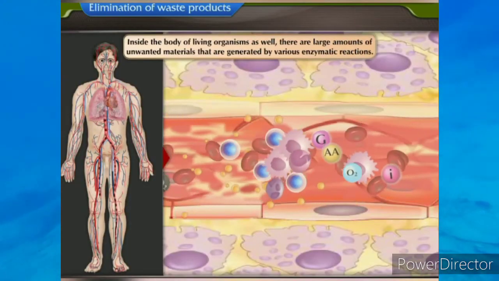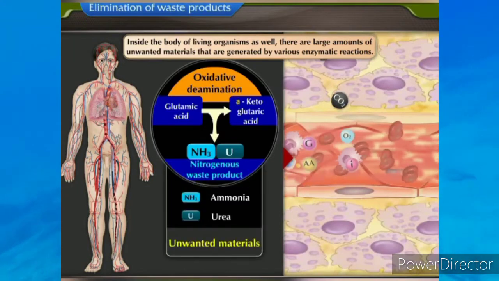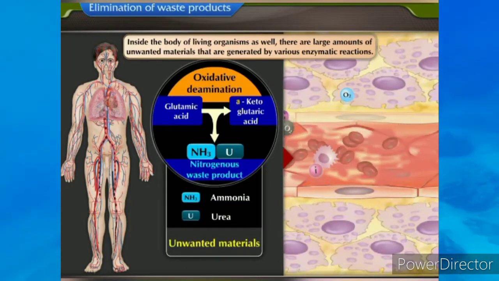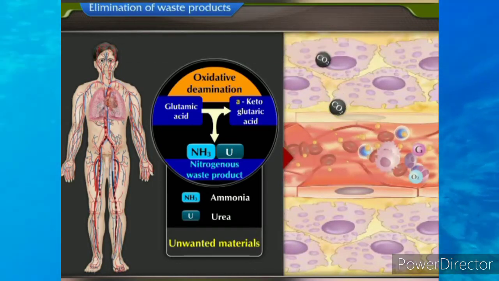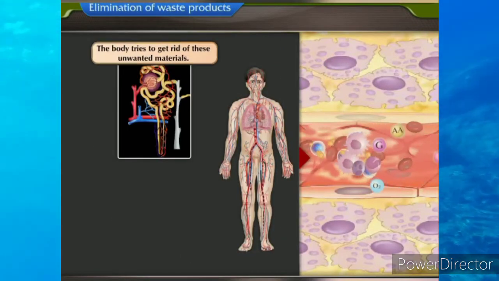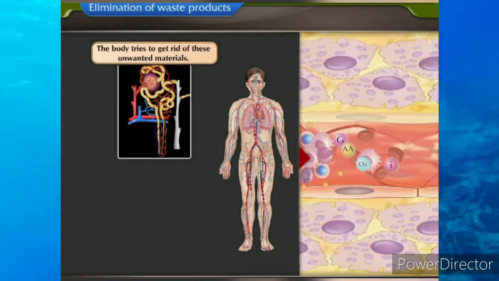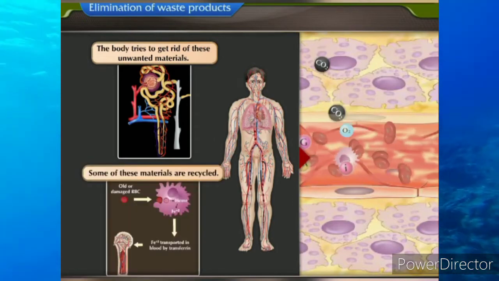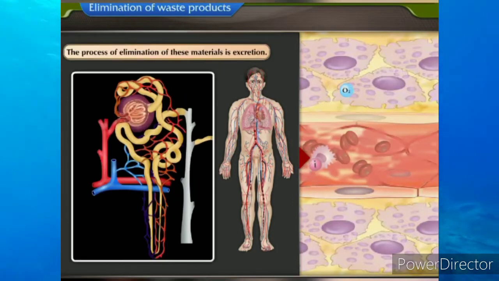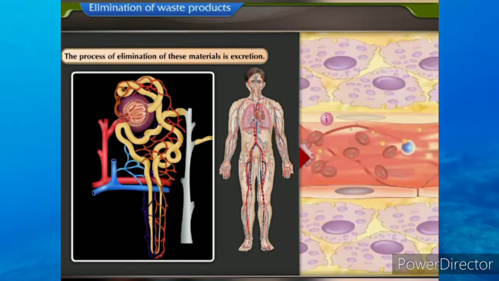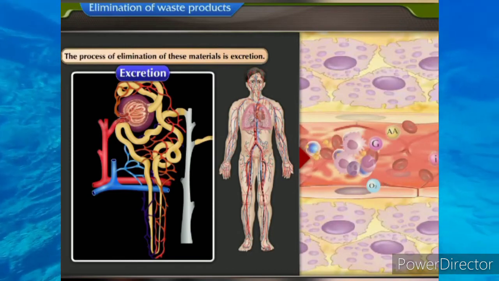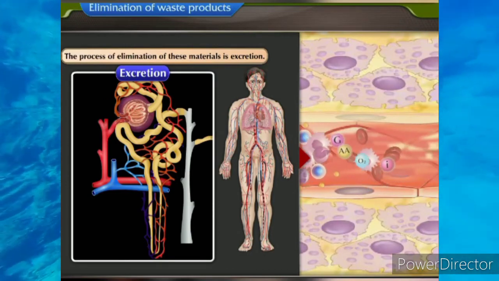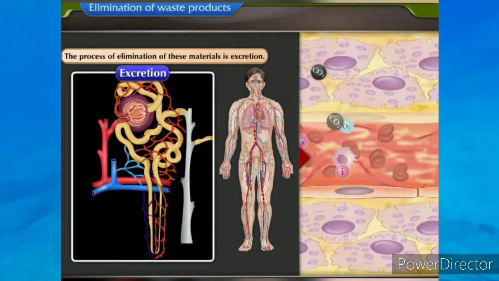Inside the body of living organisms as well, there are large amounts of unwanted materials that are generated by various enzymatic reactions. The body tries to get rid of these unwanted materials, and some of these materials are recycled. The process of elimination of these materials is excretion. Let us study about this important life process happening inside the body of living organism.